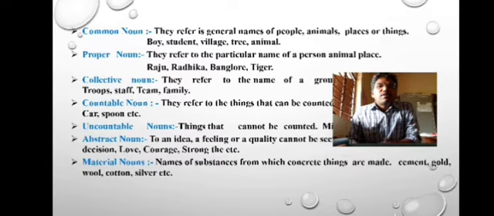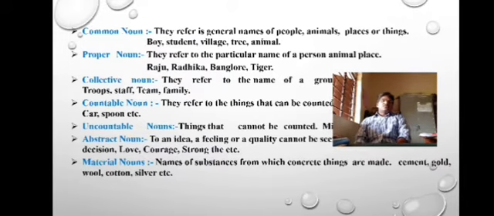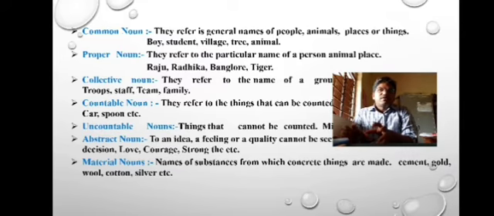under that proper noun examples, there are some collective noun examples. Collective nouns are the noun names given to the group. For example, army, flock, herd. Look at those examples: troops, staff, team, family. Then comes the countable noun examples. Countable nouns are the nouns which can be counted. We can count them 1, 2, 3, like that. We can count them. Next comes uncountable nouns.